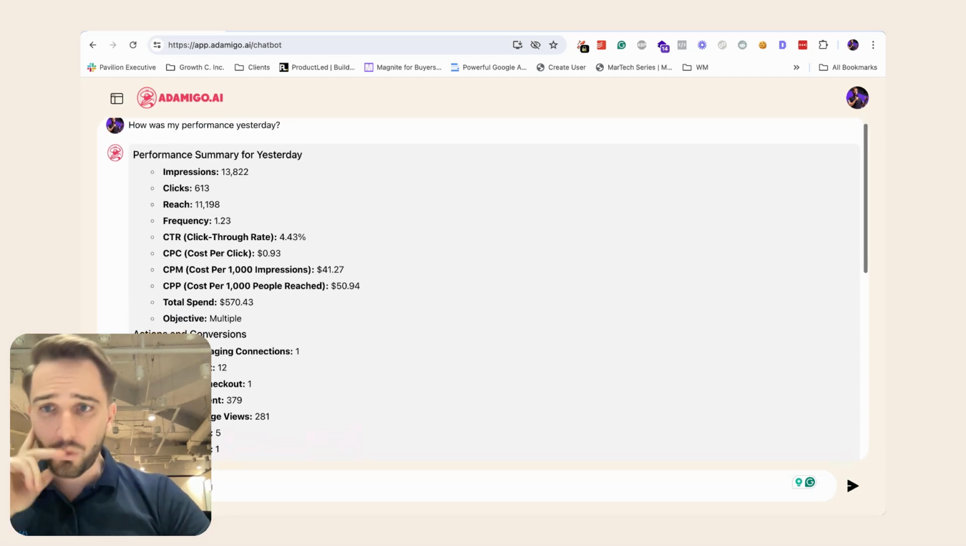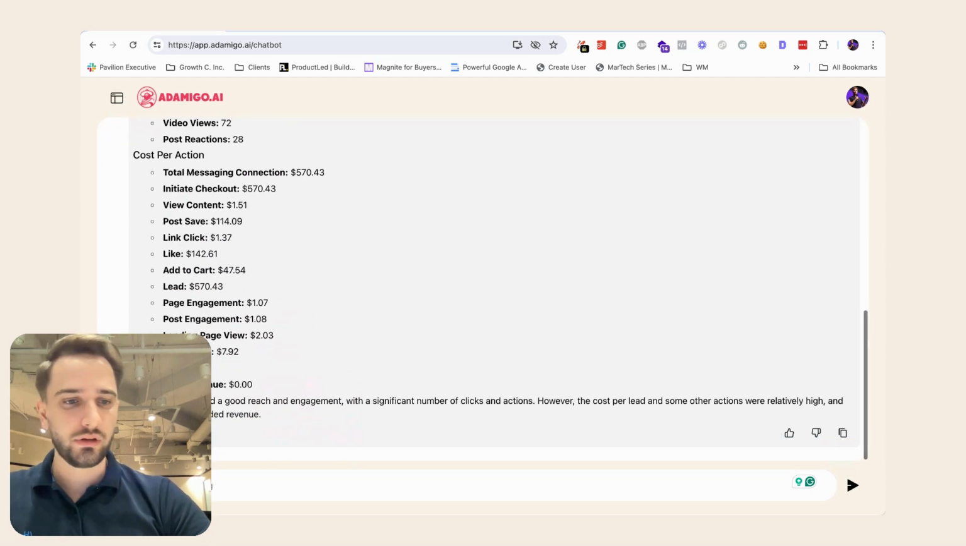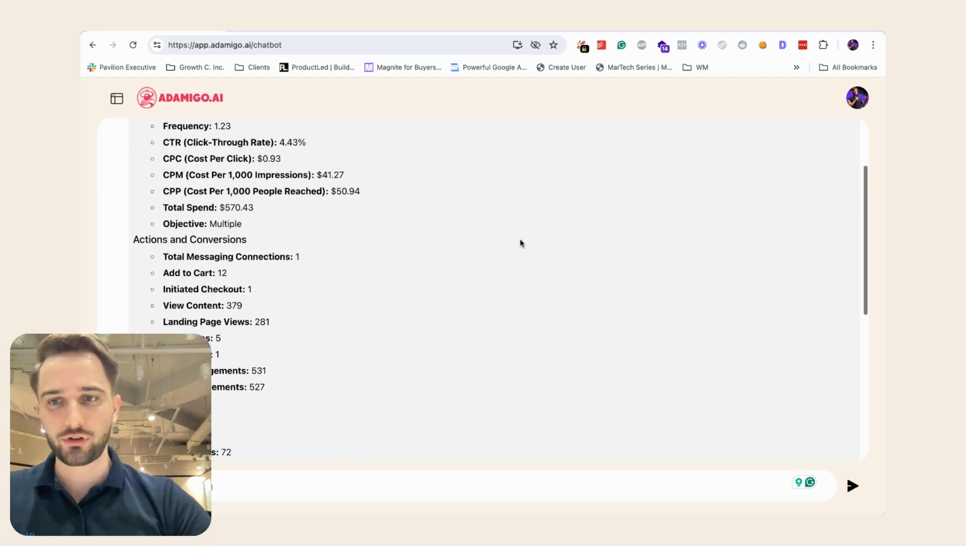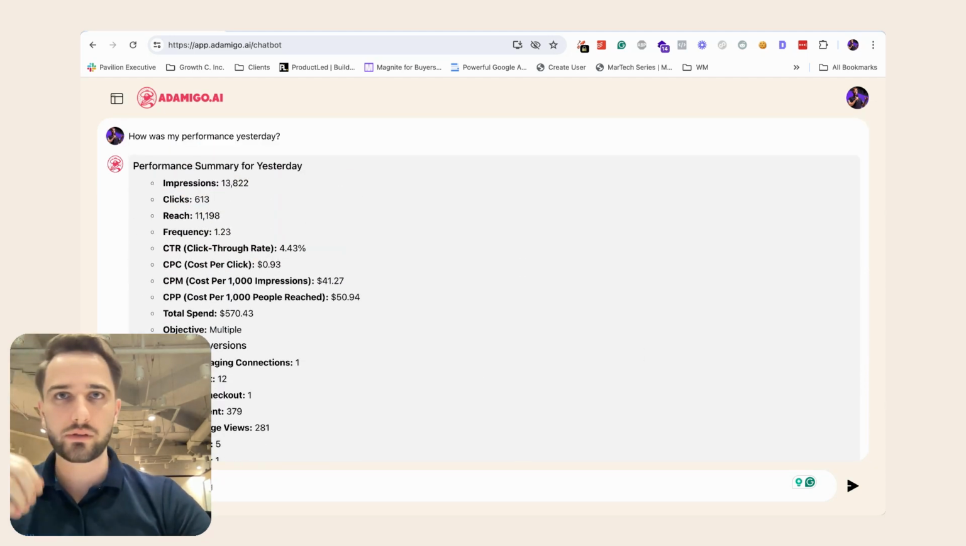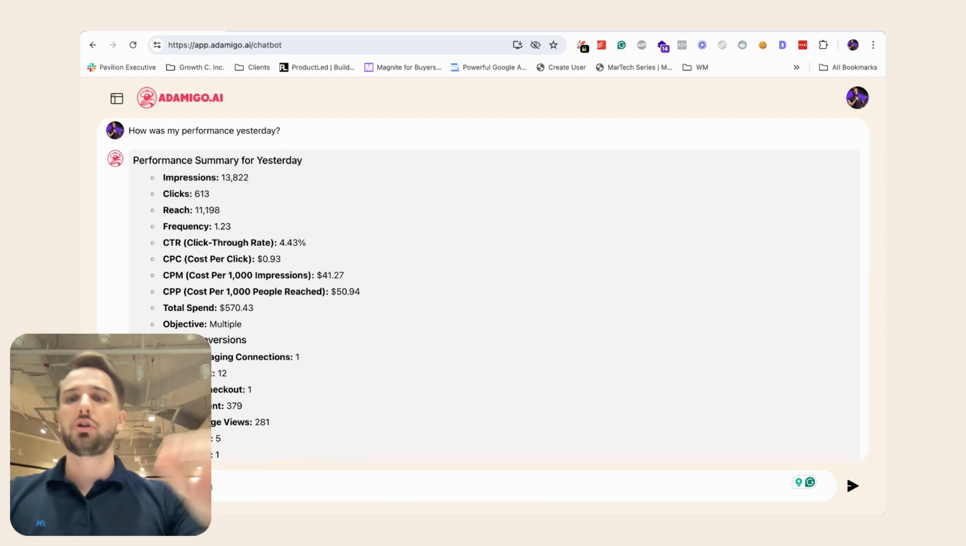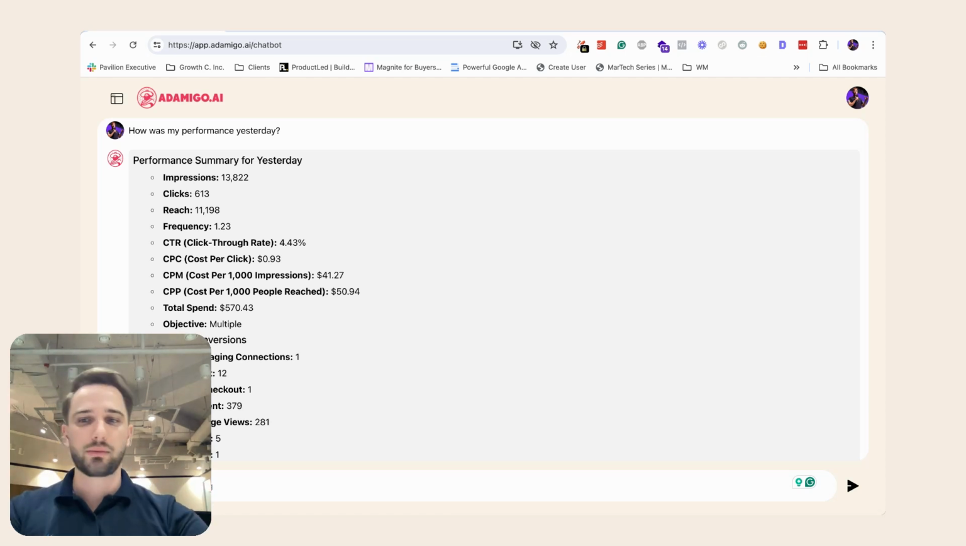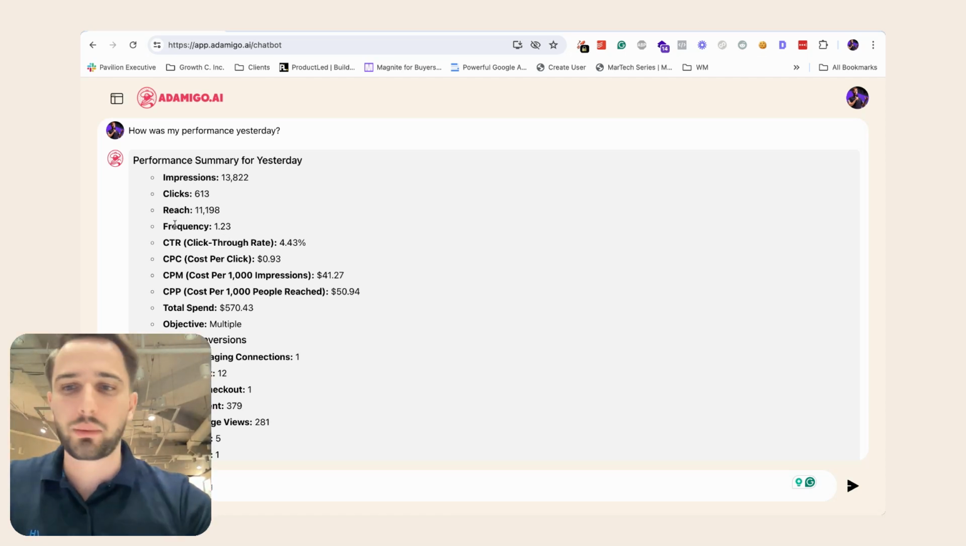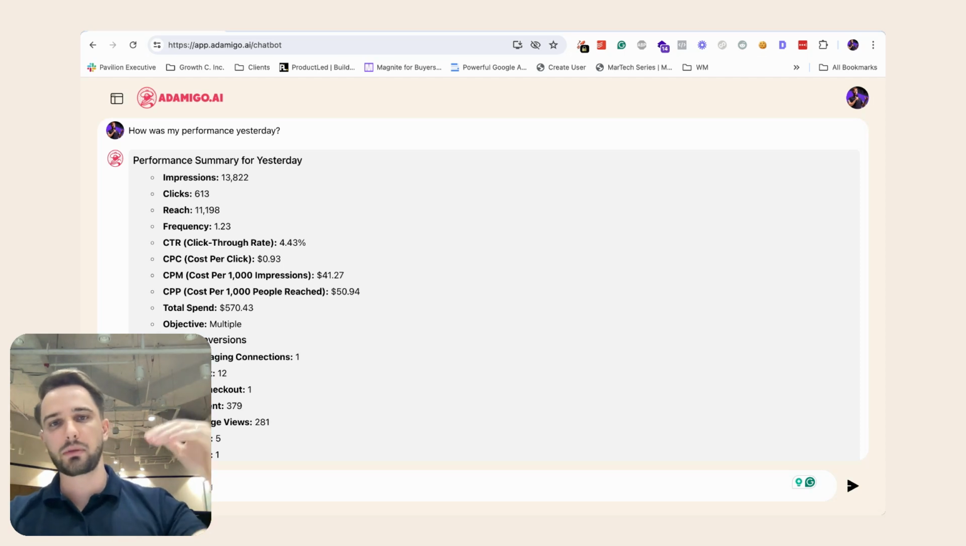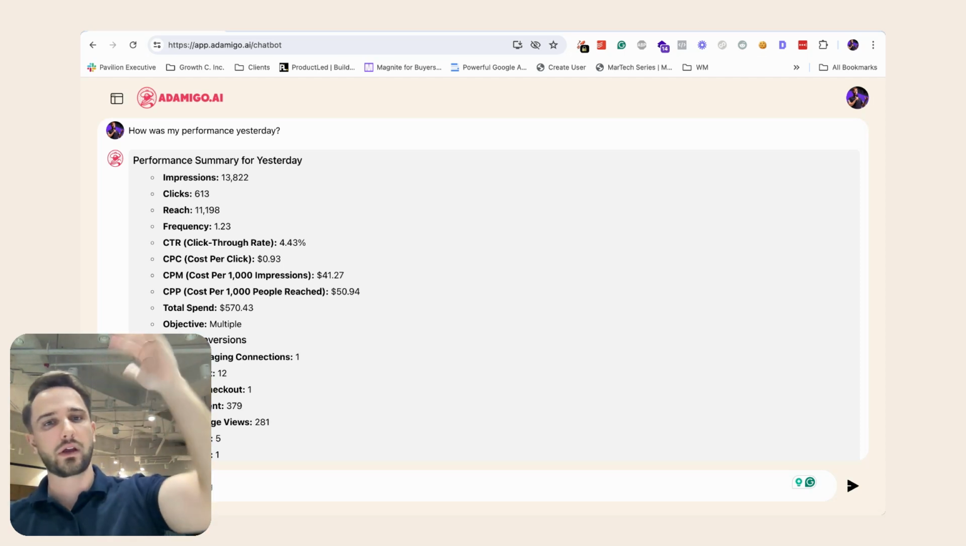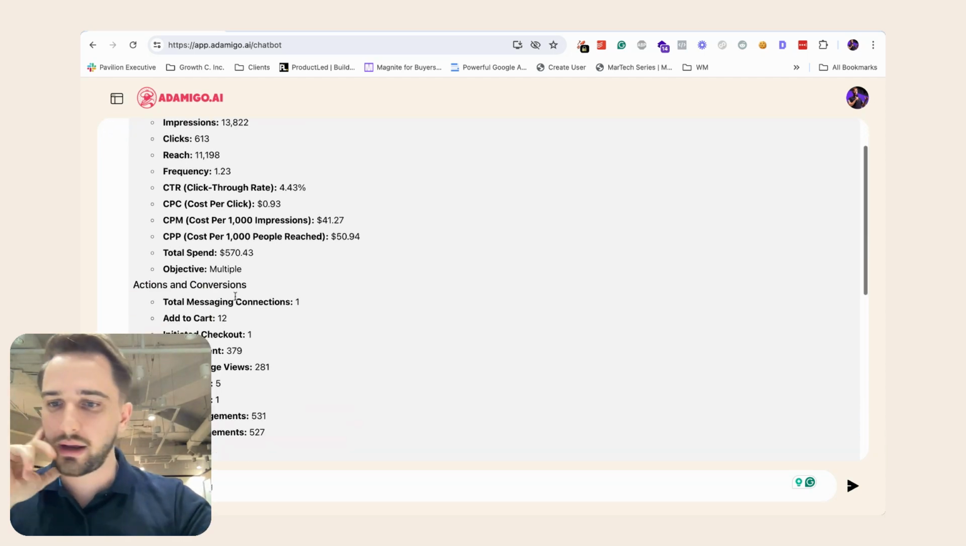Now, what you can do if you are an agency, you can actually click here. You can copy the message as a whole. You can go into your client Slack, WhatsApp, email, and just send out the message, and they're going to get this daily performance summary. You can also specify certain KPIs, right? Maybe some KPIs like reach or frequency, you don't care about them. You can ask AdAmigo to just, hey, show me yesterday's XYZ KPIs, and it's going to show you, right?